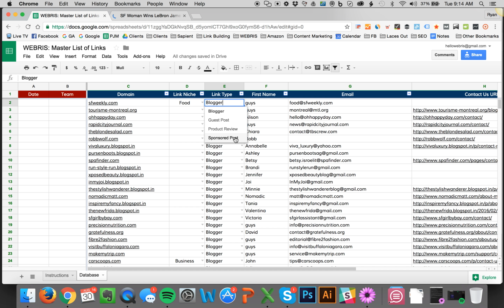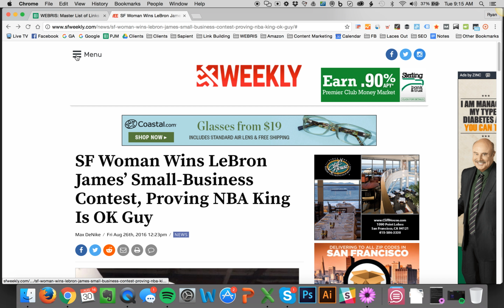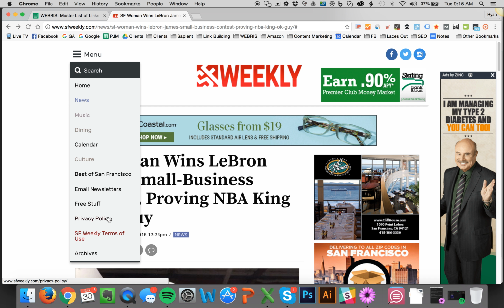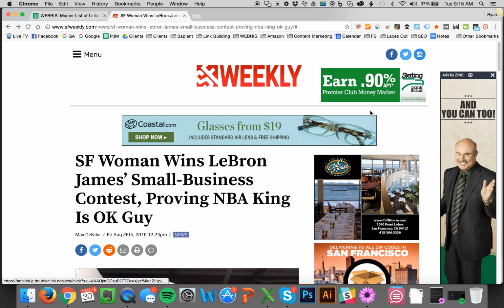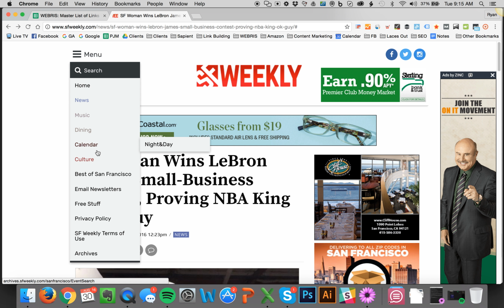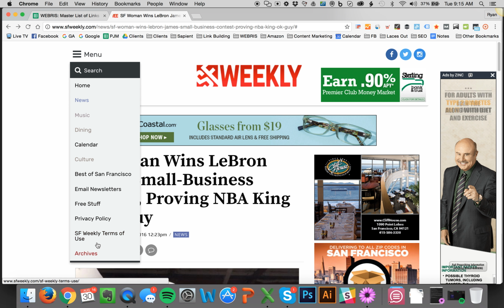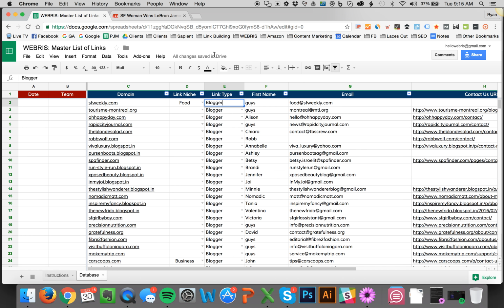If they don't do that, then we're going to check to see if they accept advertisements. So we're going to look for an advertise page. Again, they'll generally have that either in the menu or the footer, and if you can't find it, it's not a big deal. If they don't have it, they don't have it. If they don't have any of those three things, so if they don't have a write for us page, and they're not actively doing reviews of either products or services, or restaurant reviews, whatever that may be, then we're going to look for an advertise page or a sponsorship page. If they have one of those, then we'll select that. If they don't, then the last resort is just going to select blogger.